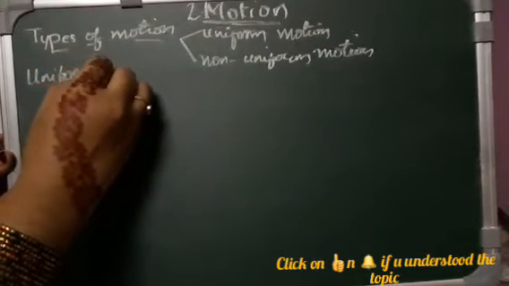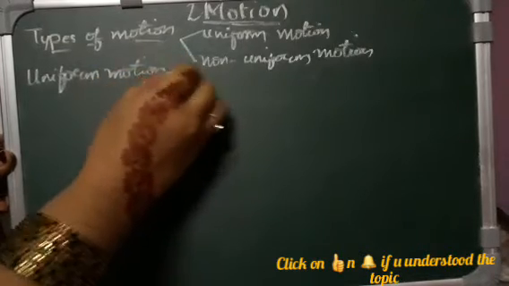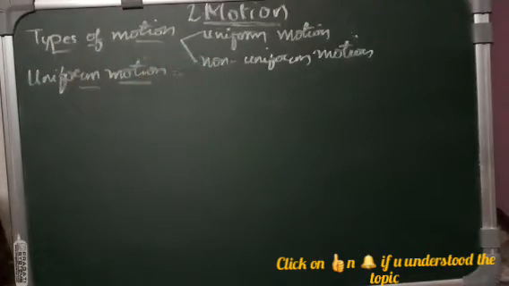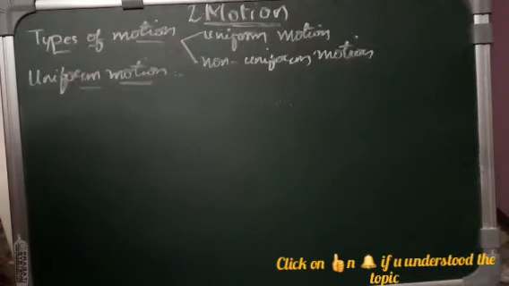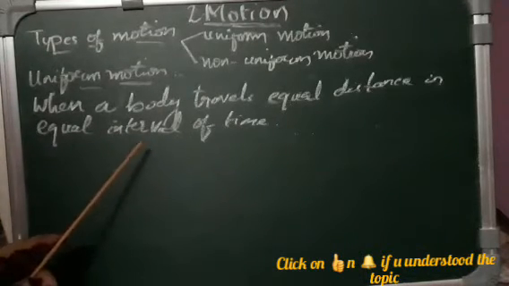What is uniform motion? Uniform motion is nothing but when a body or an object travels equal distance in equal time interval. Whenever a body travels equal distance in equal time interval, then it is called uniform motion.